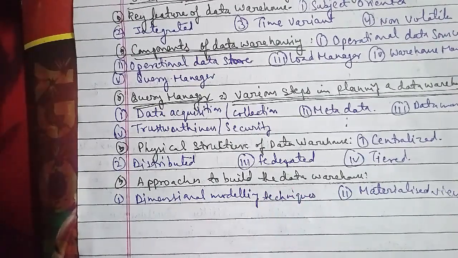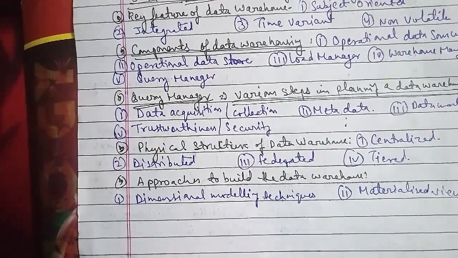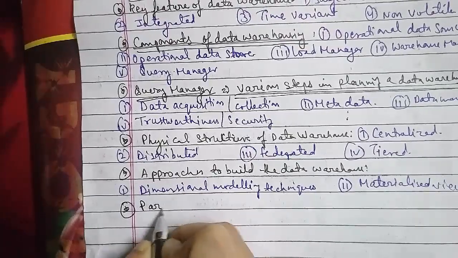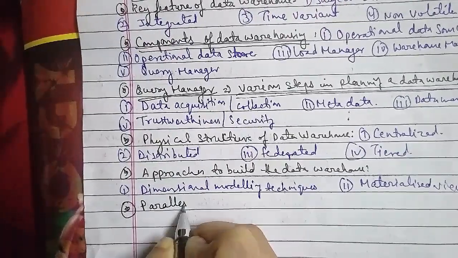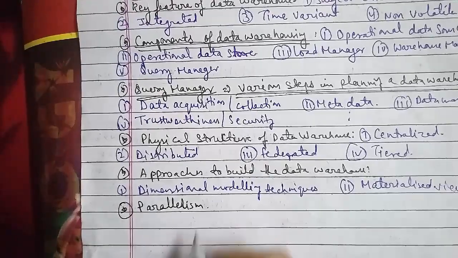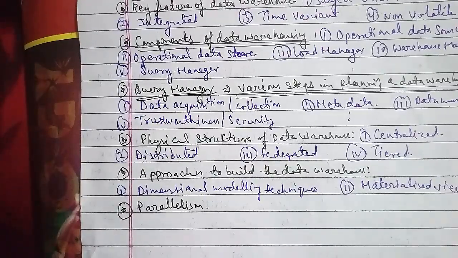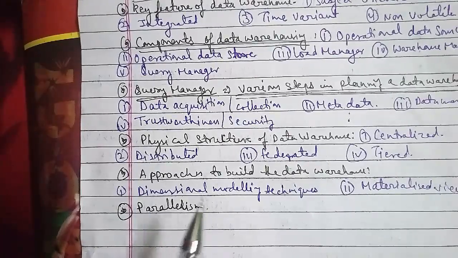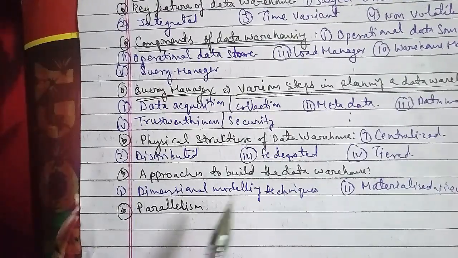Parallelism is also used to provide scale up, and it is of two types. The first type is horizontal parallelism. The second is vertical parallelism.